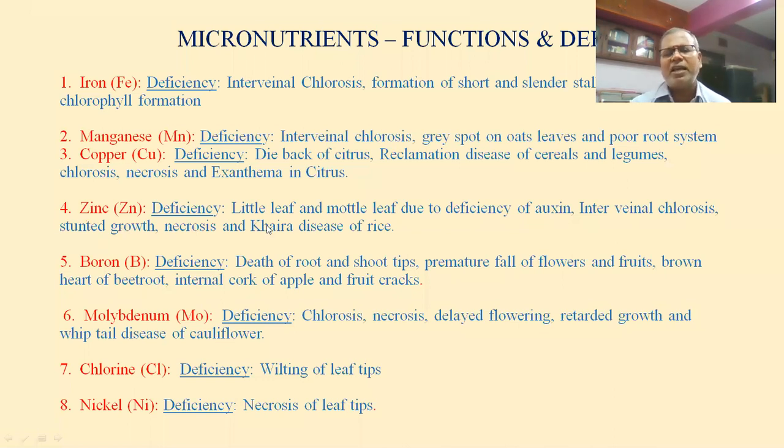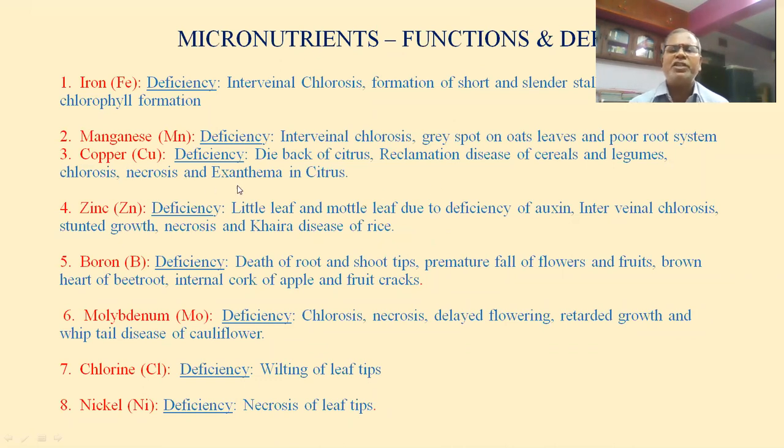Zinc deficiency leads to little leaf and mottled leaf, due to deficiency of auxin. So zinc deficiency as well as auxin deficiency causes this disease. Then intervenal chlorosis, that is chlorosis in between the veins, stunted growth, necrosis, and Khaira disease of rice. Khaira disease is in the class. I will show the picture in the next class.